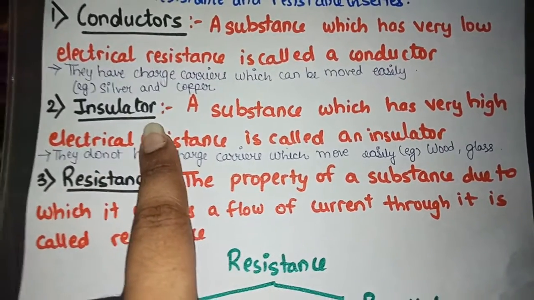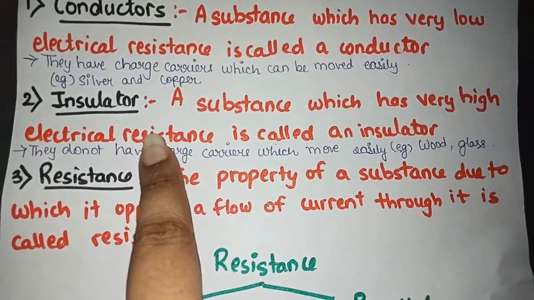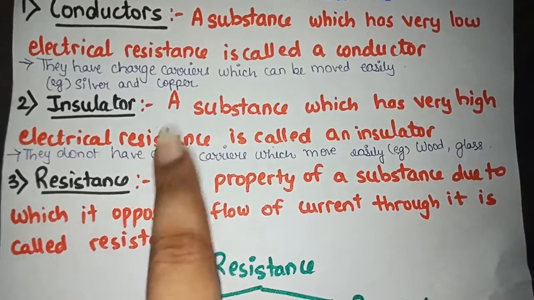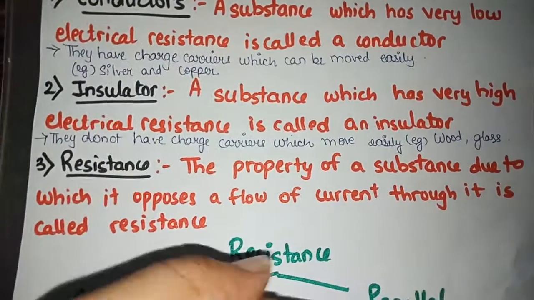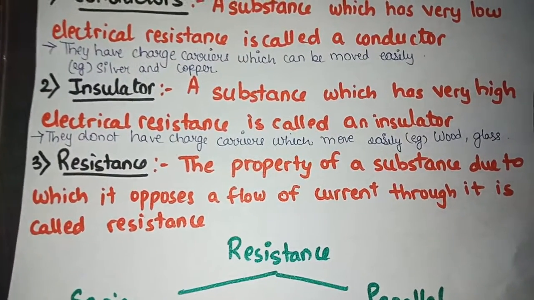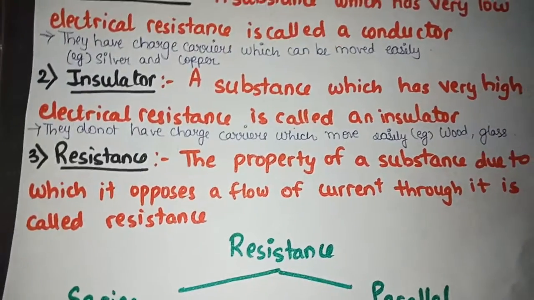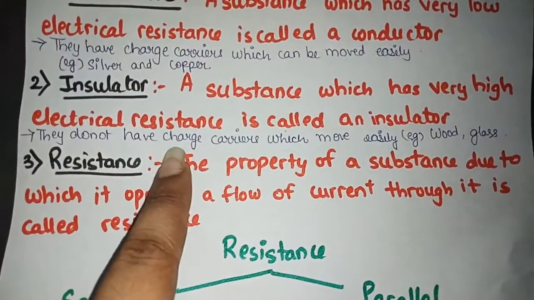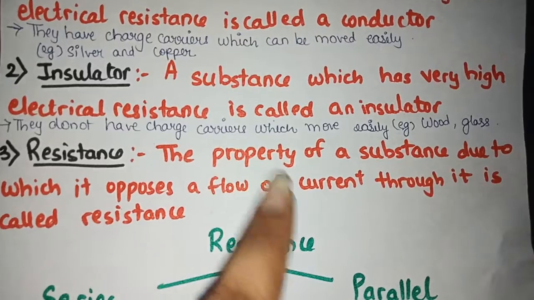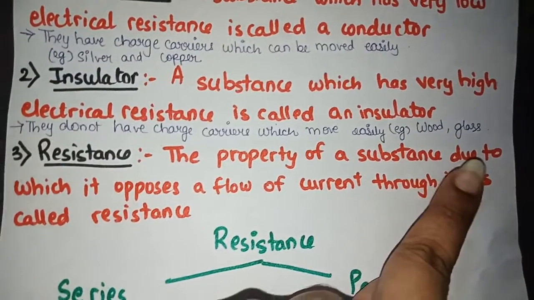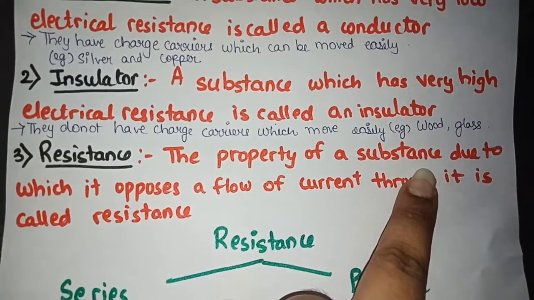Second is insulators, a substance which has a very high electrical resistance. That means it has so much electrical resistance that it will not allow the current to flow. They do not have charge carriers which move easily. For example, wood, glass. We all also know about rubber.